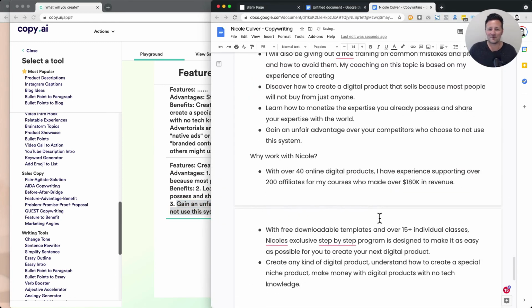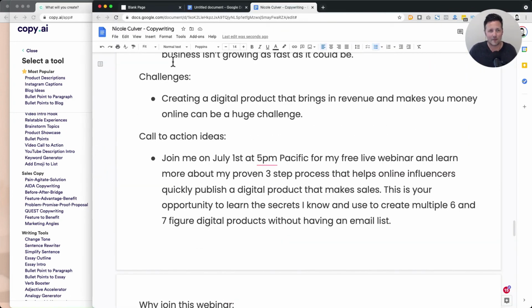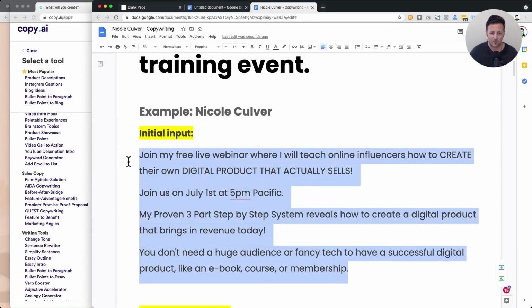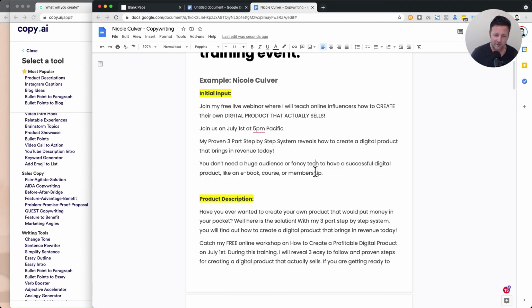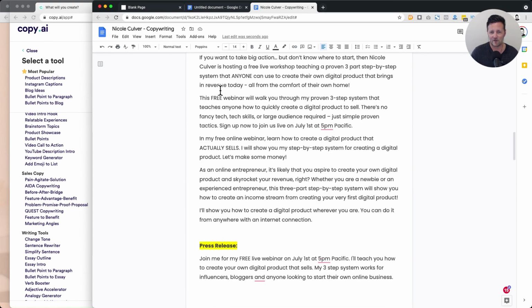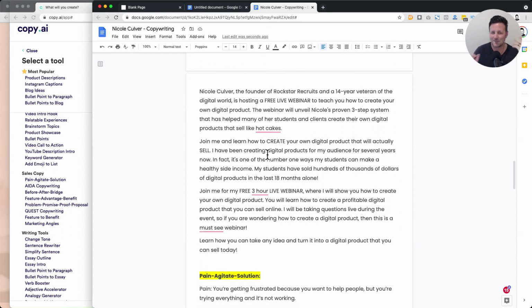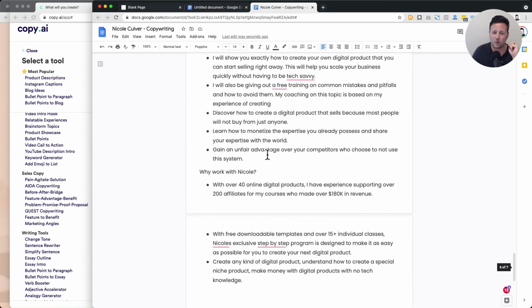All right, so now let's just review what we've done here in a few minutes. We've got 6 pages of copy that we went from a couple just basic points about what this is to tons of copy that we could use for, let's zoom this out a little bit. So we've got all this copy that we could use for all kinds of marketing places. And this is just the beginning. We haven't even gone through so many of these other tools, but you can see just immediate ideas, brainstorming, creative angles coming back at you, lots of stuff to work with and pull from.